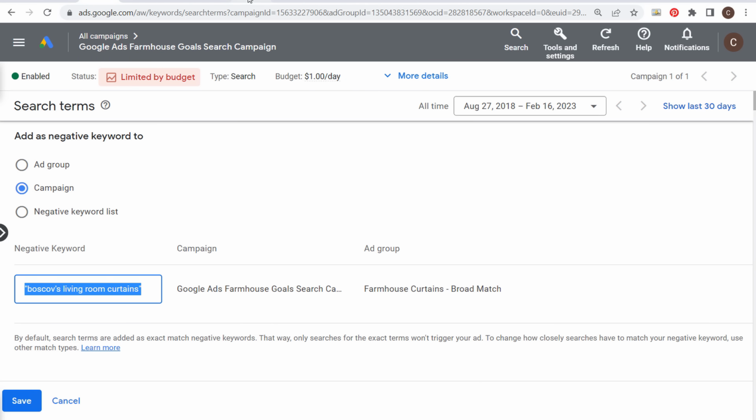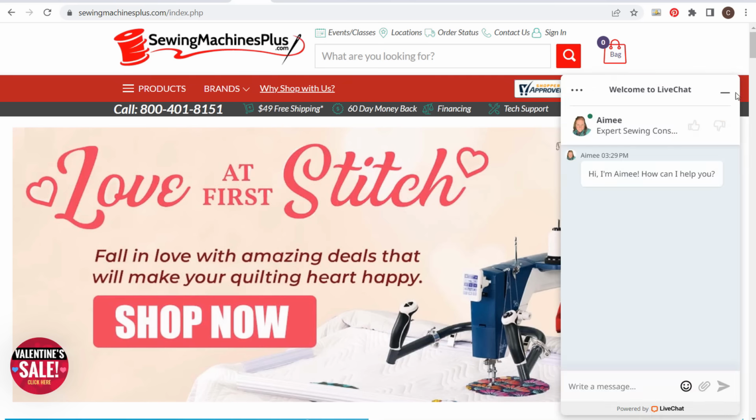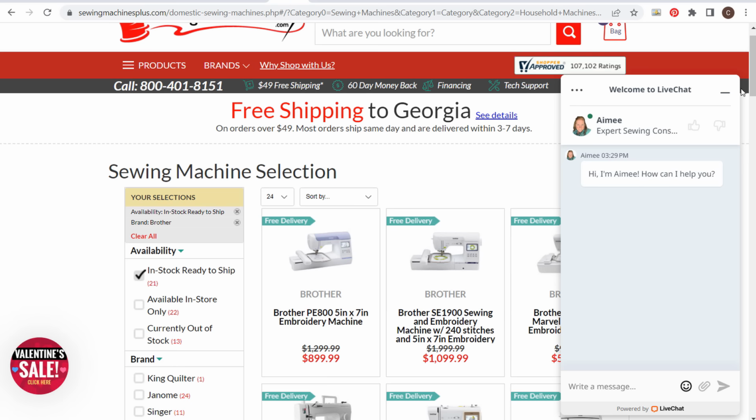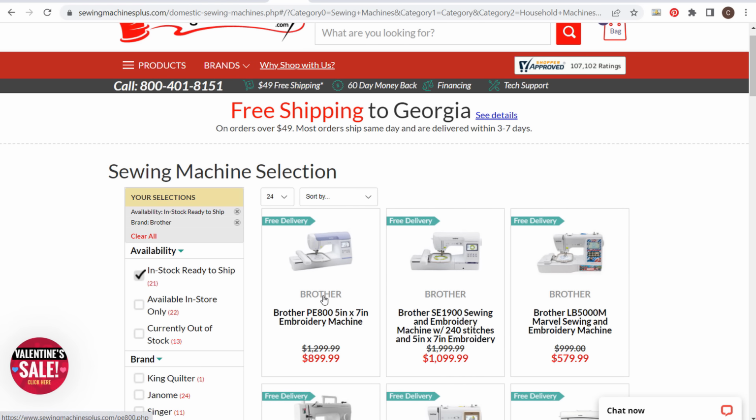For example, if we come back to our sewing machines example, and let's just say somebody is searching for a specific Brother sewing machine, they enter this model number and somebody types in this model number and manual. They're not looking to purchase this actual machine. They may already have the machine. They're just looking for the manual because they may have thrown out their manual and they're looking about how to do something. You don't want to be targeting that keyword because you want people who don't have the machine yet. So that's where negative keywords can come in handy.